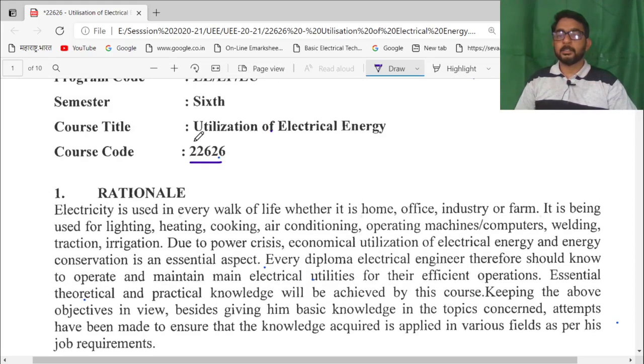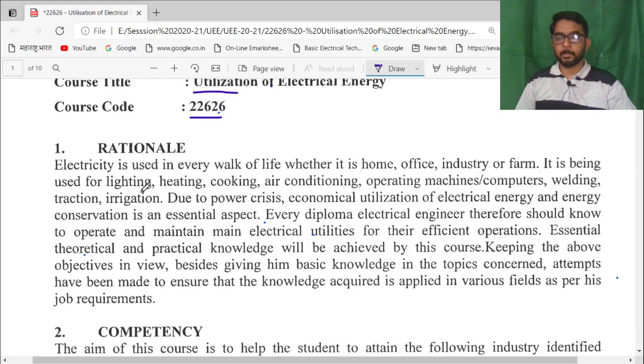Utilization of electrical energy, as the name suggests. In this subject we have to discuss different applications of electrical energy. See, the rationale for this subject is that nowadays electricity is used in every walk of life, whether it is home, office, industry, or farm.